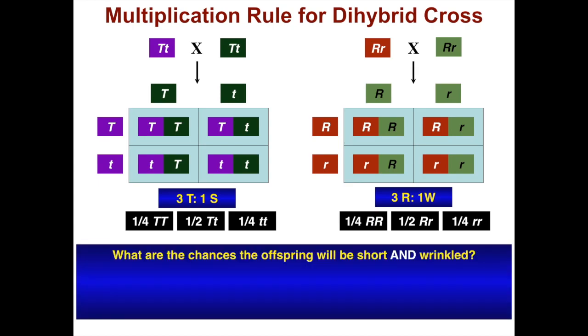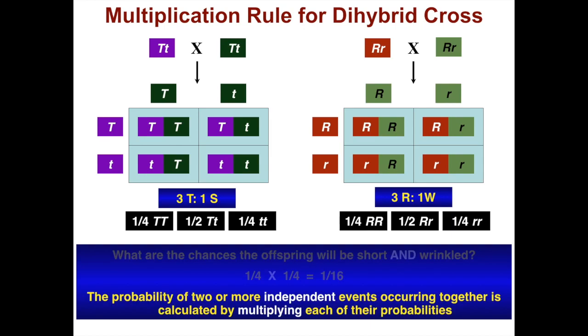So what are the chances that offspring will be short and wrinkled? 1/4 times 1/4 is 1 out of 16. Therefore, the probability of 2 or more independent events occurring together is calculated by multiplying each of their probabilities.